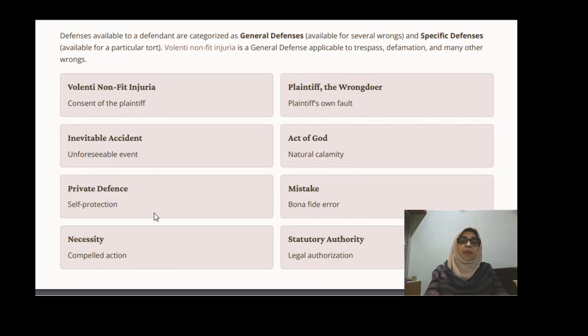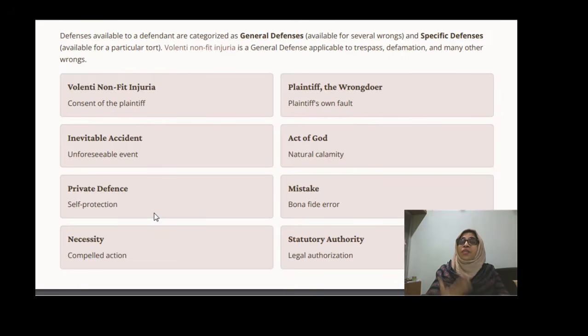The other thing is private defense, which is also one of the good defenses. Not only in the law of tort, it is a good defense in criminal law also. Self-protection is very important in criminal law, because in recent scenarios we are seeing various incidents.